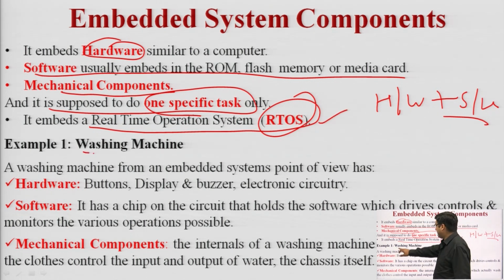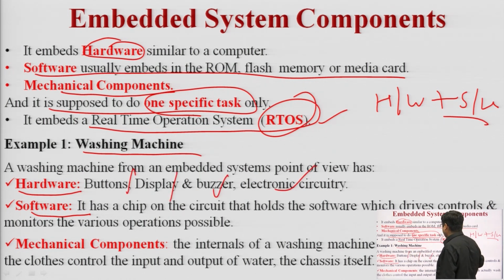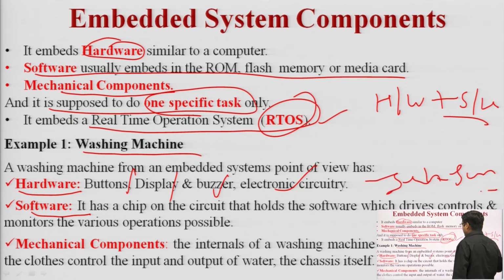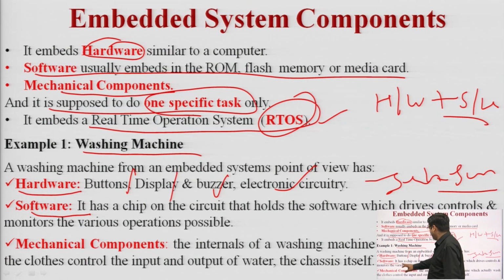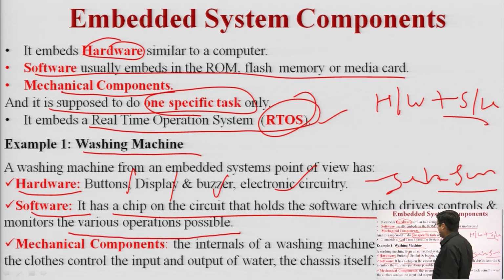For example, I am taking the example of a washing machine. In a washing machine there is hardware and software. Hardware includes buttons, display, buzzers, electronic circuitry, and other sensors. These are examples of hardware. Software is basically burned into a chip.